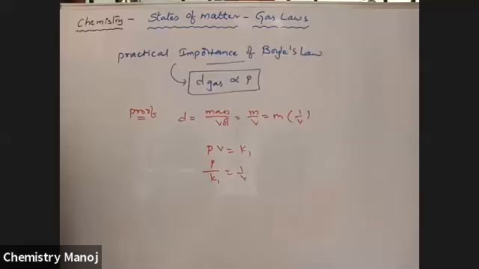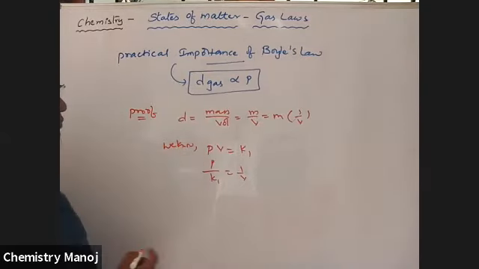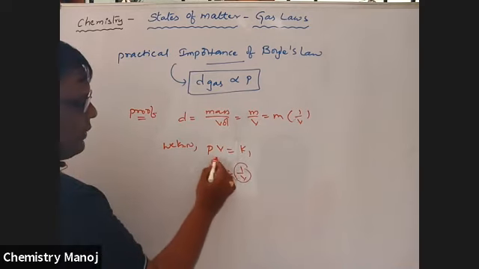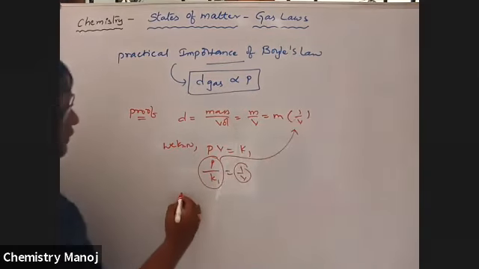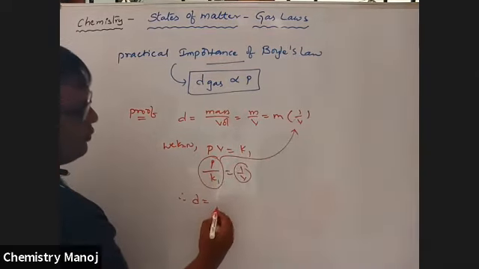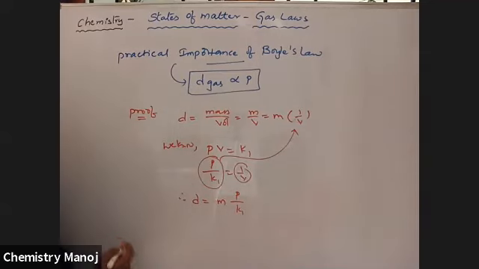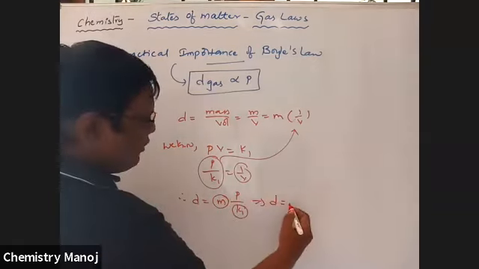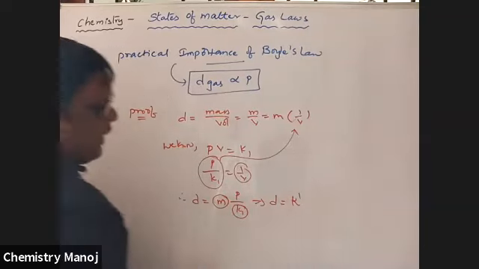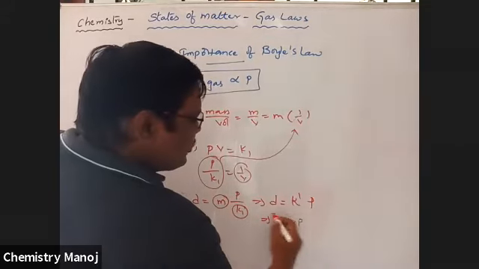So 1 by v is replaced with P by K1. Therefore, D is equal to M into P by K1. For a given mass of gas, M is constant, K1 is also constant. So that implies D is equal to some constant, let it be K dash, into P. That implies D is proportional to P.